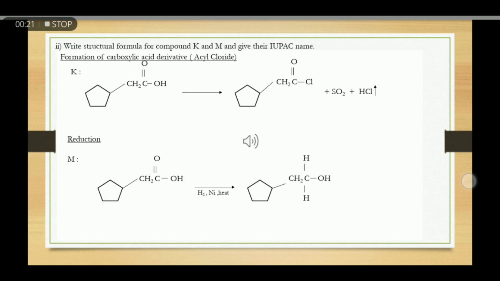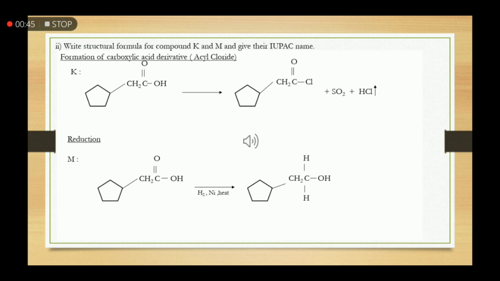Let's proceed to the second question, 2A. Write the structural formula for compounds K and M and give the IUPAC name. As we know from the previous question, J is 2-cyclopentyl ethanoic acid.